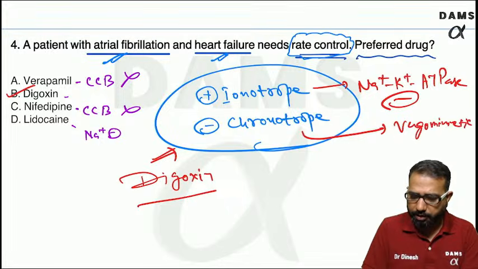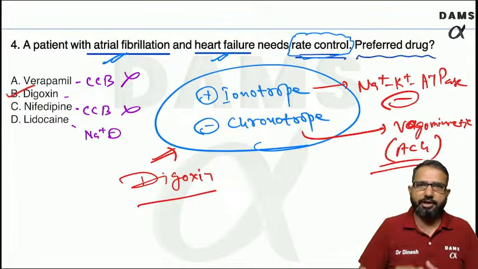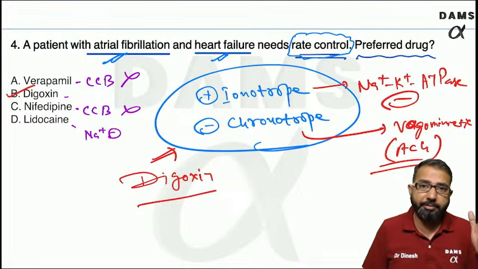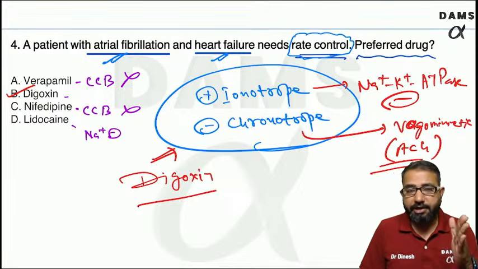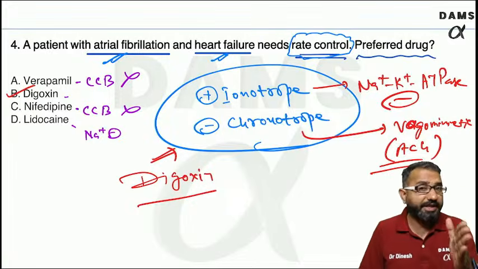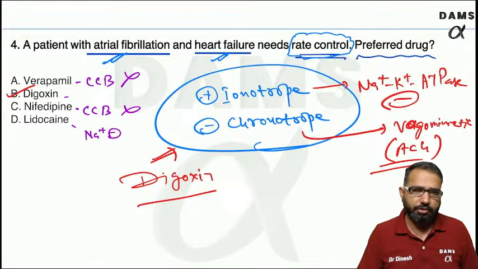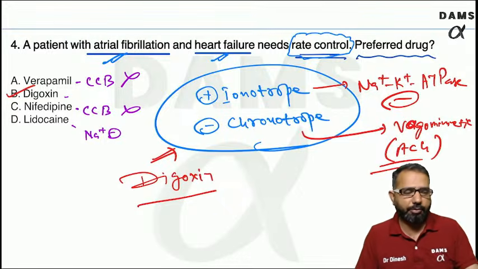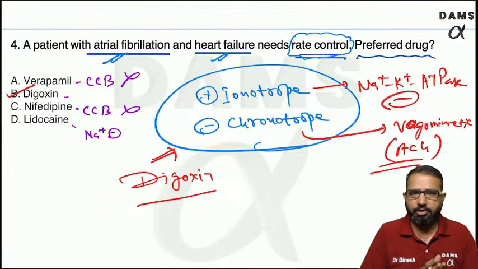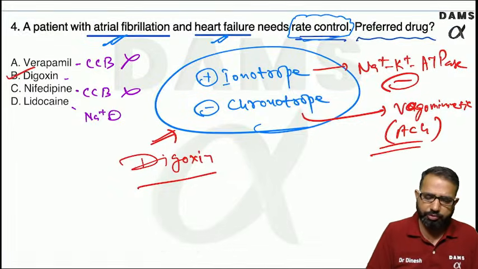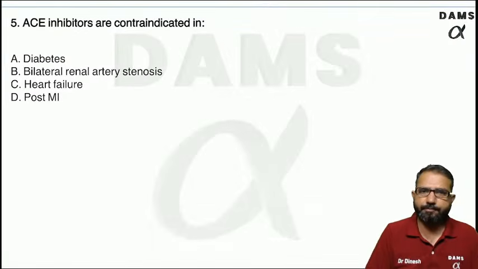Vagomimetic, increases acetylcholine. This acetylcholine will slow the conduction. It increases the refractory period of the conduction pathway. Mainly it controls the conduction at the AV node. Maximum effect is there, AV node. So it's a wonderful drug. So digoxin is the drug for this case. Otherwise digoxin is not a good drug. Lot of arrhythmias, lot of risk. So digoxin is the drug which can be used for these type of patients.